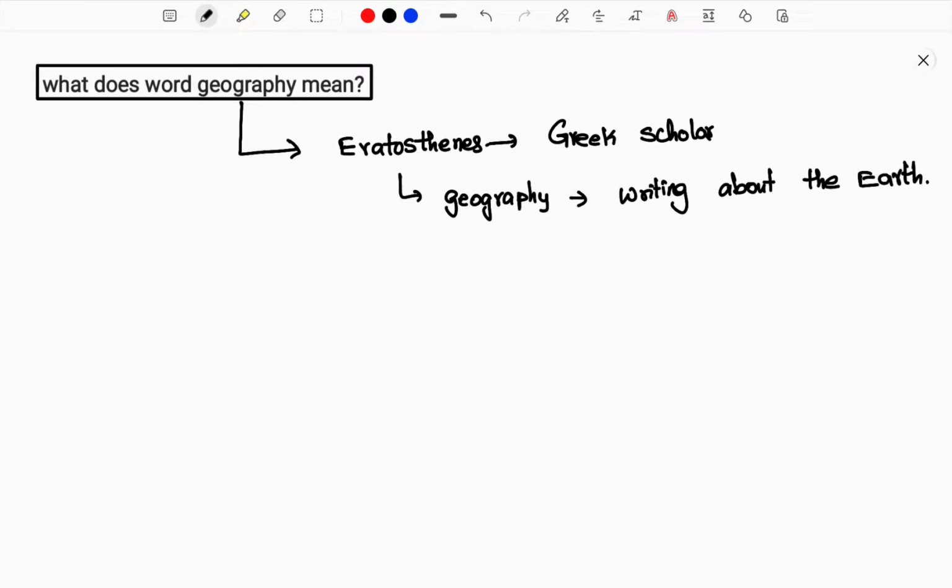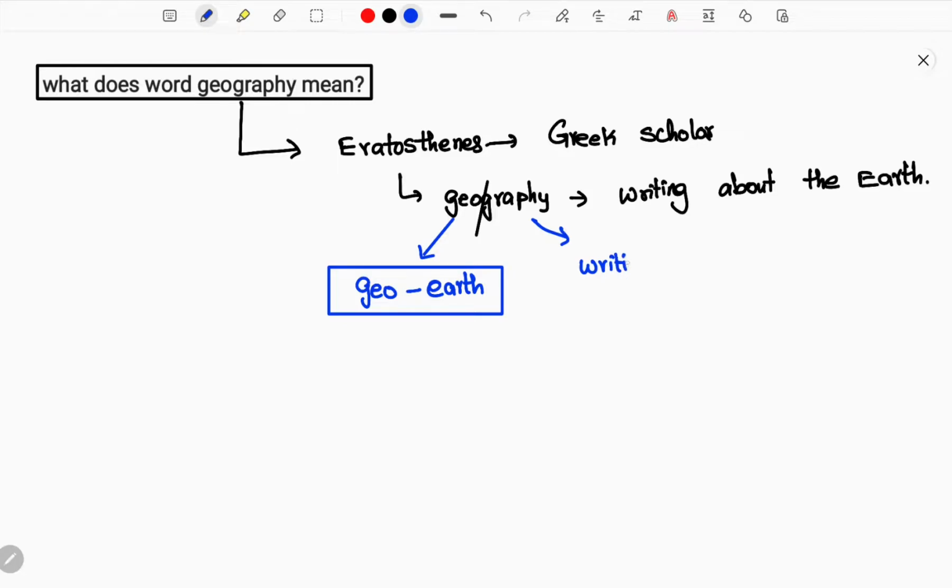First of all, let me decipher the word geography and help you understand what it really means. What is the meaning of the word geo? Geo means earth. And graphy, from ancient Greek, means writing. So something that we are writing is defined as graphy. So Eratosthenes used the word geography to mean writing about the earth, and when you decipher the word, that is the same definition we get.